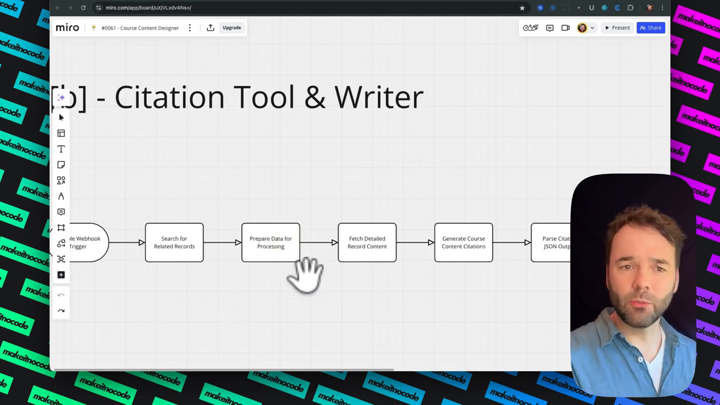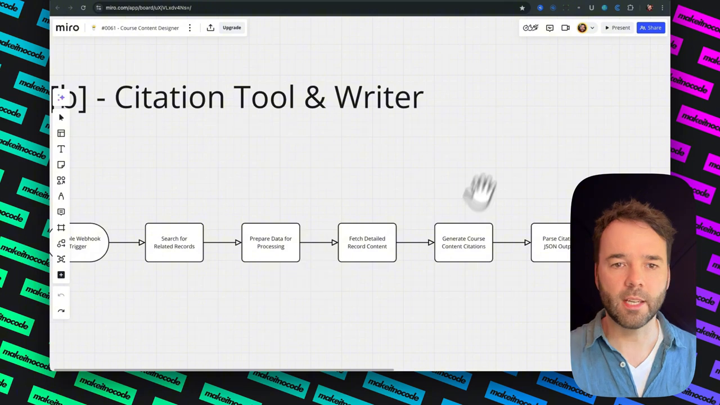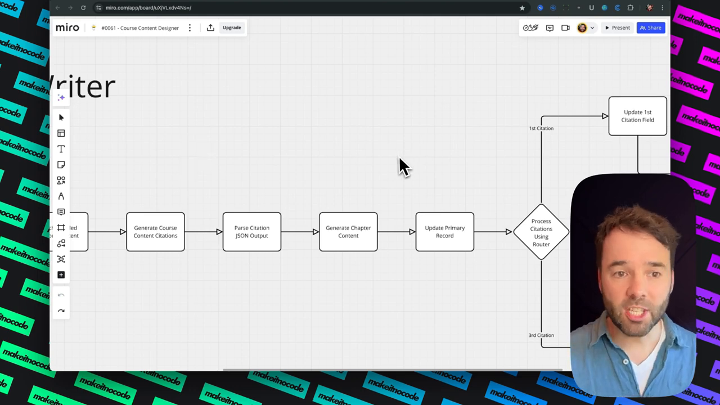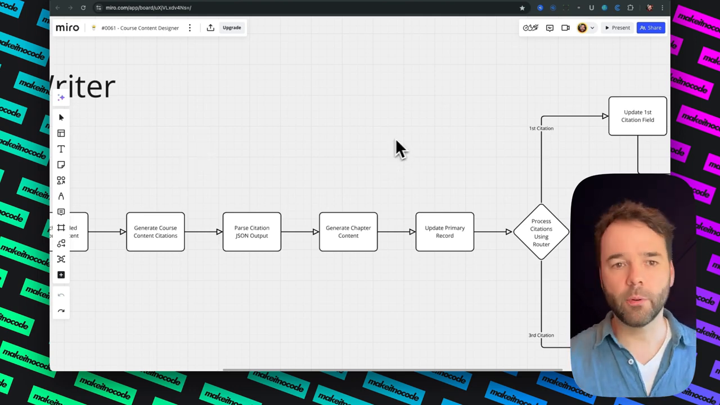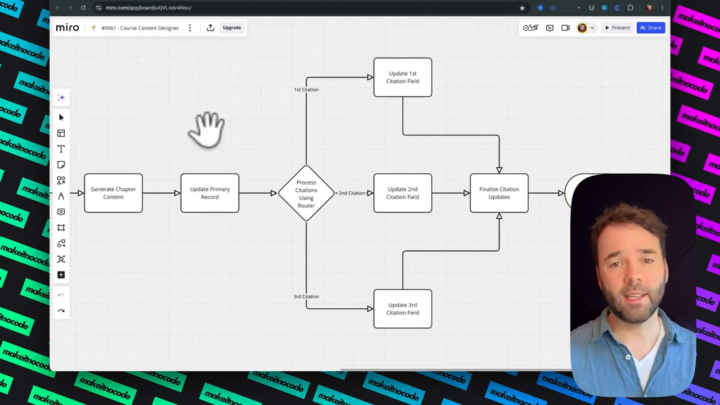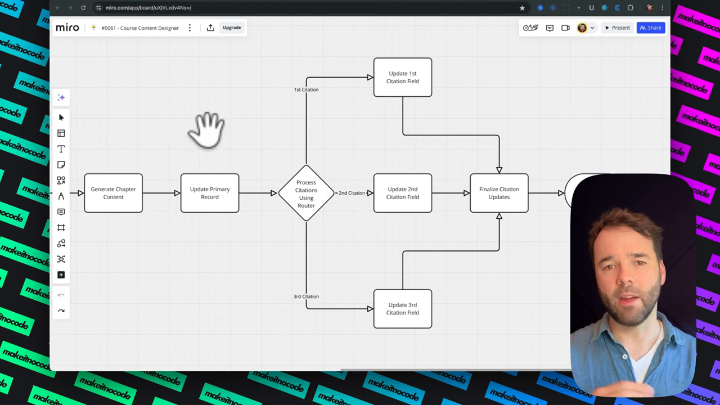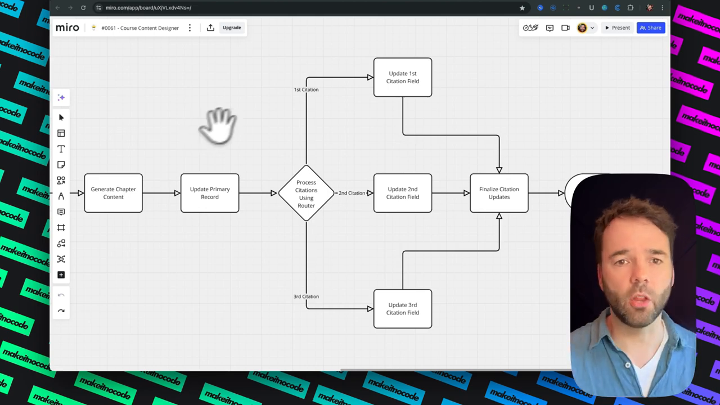So it will fetch detailed records. It will generate the course content citations. It will turn all of the JSON into the new output. It will generate chapter content. It will update primary records, and then it will send it off. It will actually start finding the citations. So it will update everything that's been written and will add citations onto it.